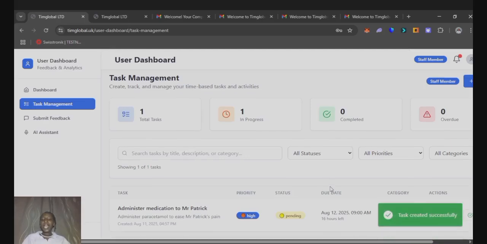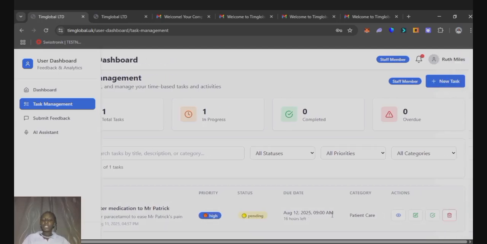Okay, so the task has been successfully created. Administer medication to Mr. Patrick, a high priority task. The status is pending. The due date, this is the due date. We still have 16 hours left to complete the task. Then it's under patient care.